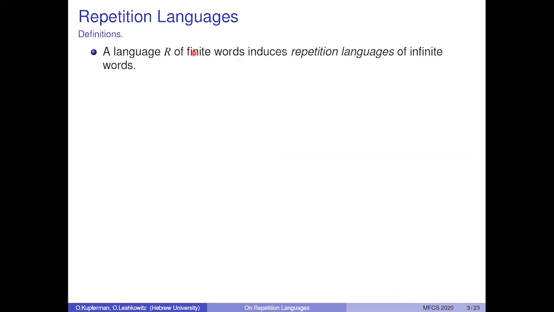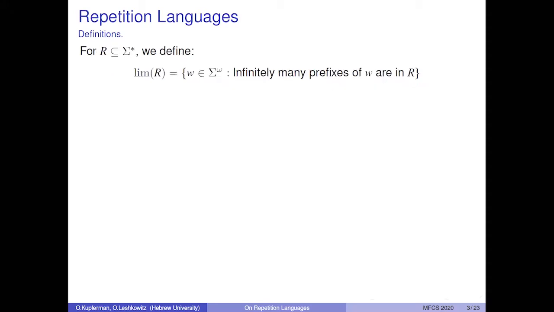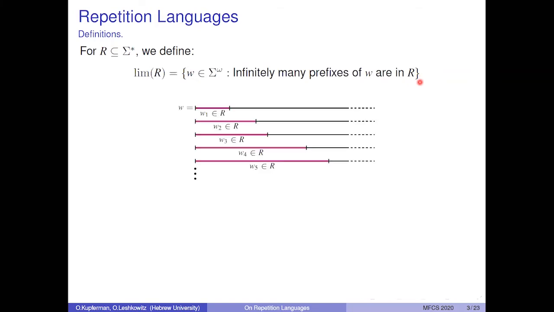A language R of finite words induces repetition languages of infinite words. Repetition provides a way of turning a finite behavior into an infinite one. We define 4 different repetition languages. The first is the limit language. The limit of R is all infinite words W, such that infinitely many prefixes of W are in the language R. Here in the drawing, we see that W has at least 5 prefixes in R.